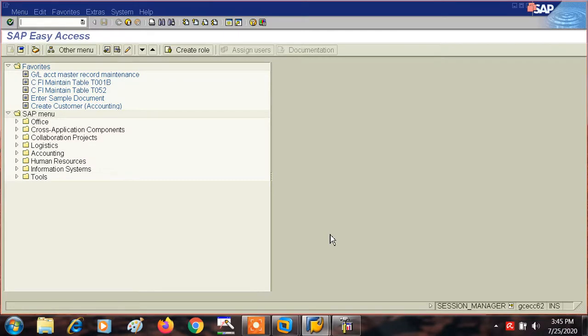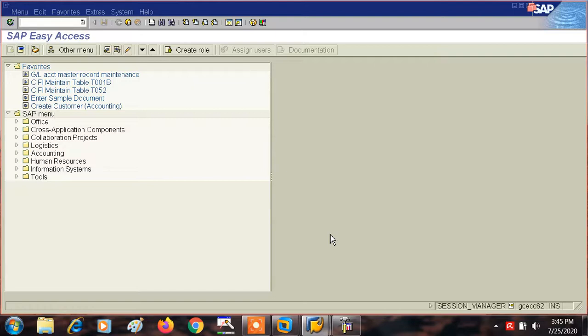Now suppose we are going to post a document which is an invoice, and the invoice is related to a vendor. Invoice is denoted by the alphabet R.